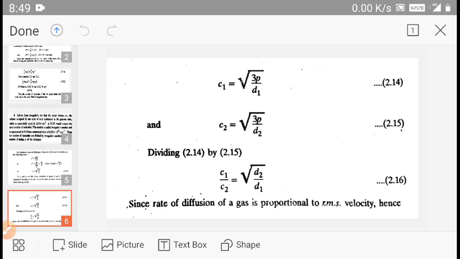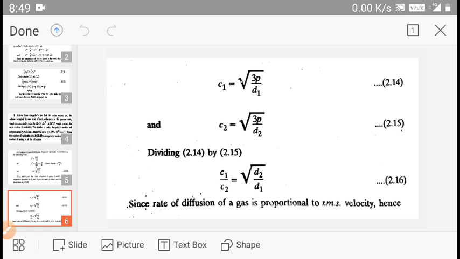On applying these conditions, we get these two equations, 2.14 and 2.15, that is, C1 is equal to under root 3p upon D1 for the first gas, and the root mean square velocity for the second is equal to under root of 3p upon D2.